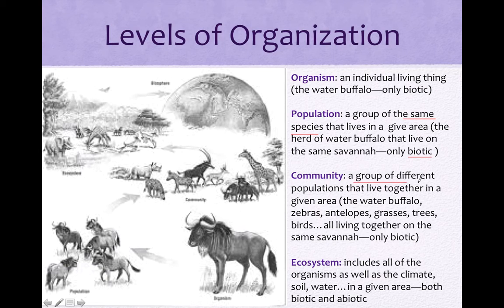Community could be a group of different populations living together in the same area. So the buffalo, the antelope, all the grass, all the trees, that would be a whole community of all living things. And then lastly would be the entire ecosystem, including the climate, the soil, the water in a total given area. That would be both biotic and abiotic. That would be our last level, aside from the entire world, including the space, which would be right up here in the corner. That would be our biosphere.